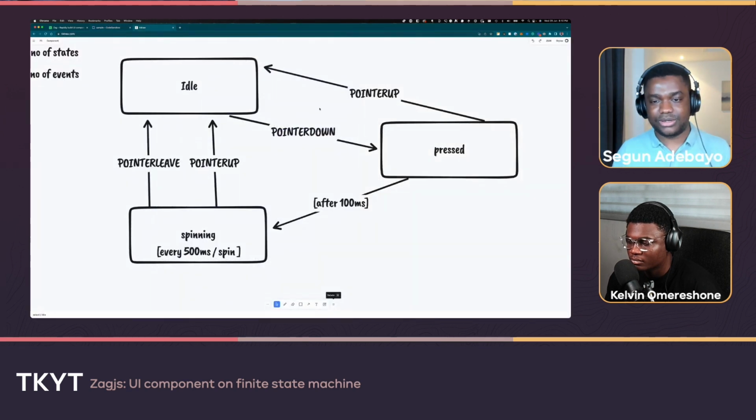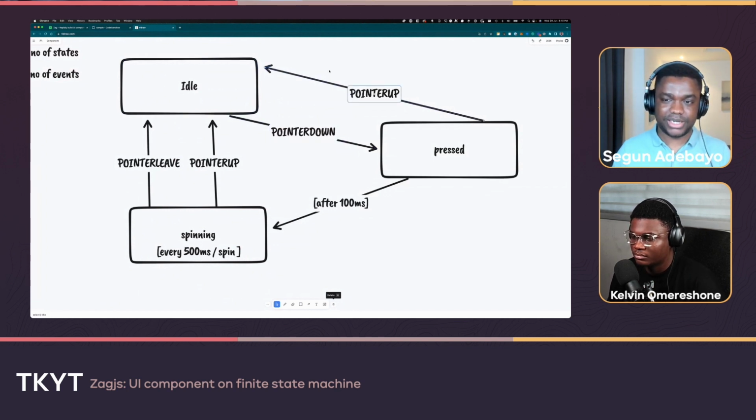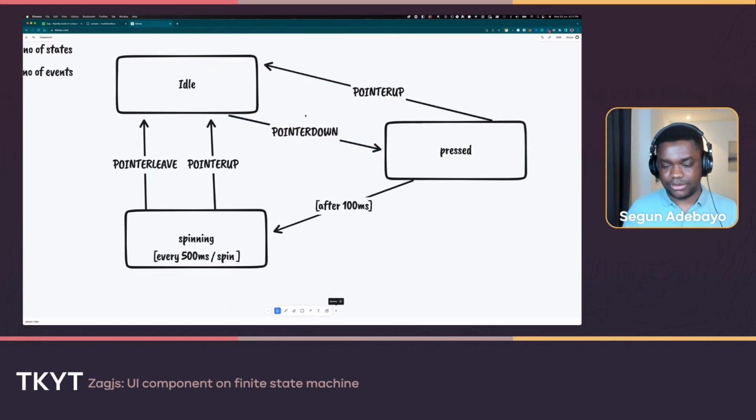And then when we do pointer down, it's up to us to figure out at what point we want to increment the value. So imagine if I send pointer up, pointer down, and pointer up very fast. Which of these cycles do you want to increment or decrement the value? Now it's up to you to figure that one out. So let's say I want to decrement it on pointer down. Remember, a full click cycle is pointer down, pointer up. So you could put it on click or on pointer down.